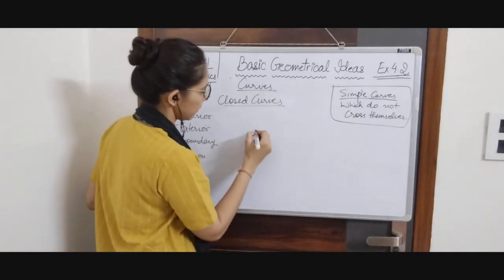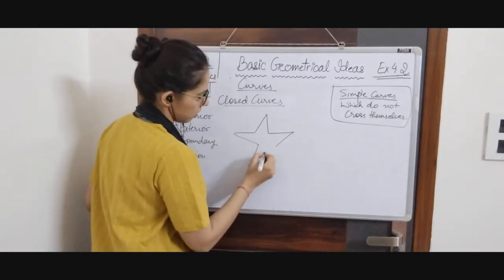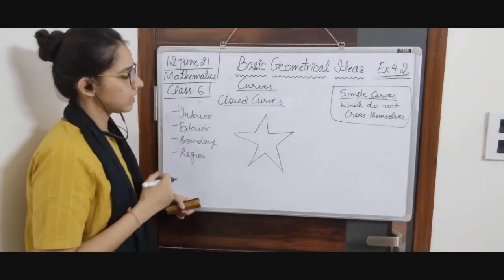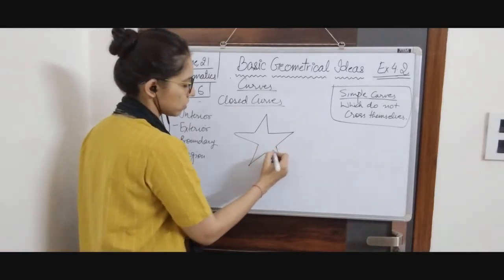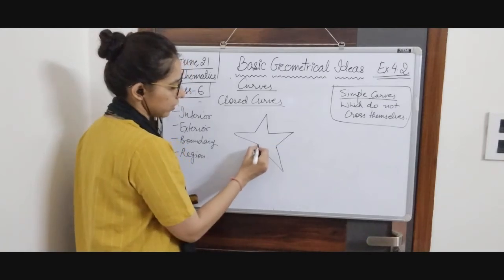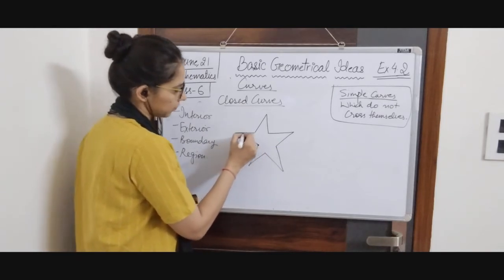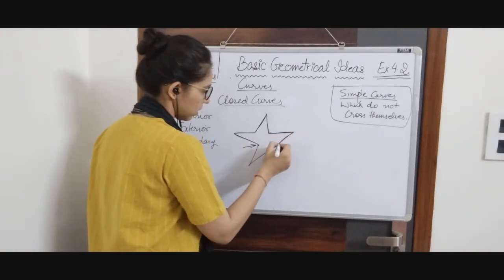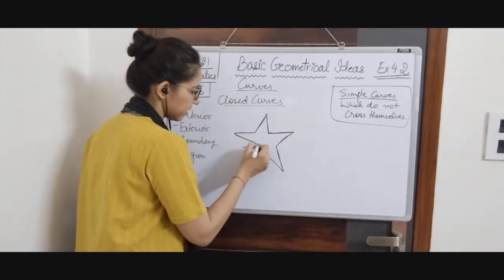Suppose I am taking the example of this curve. First we will check if this curve is closed or not. Of course this curve is closed, because take any random point. Suppose I took this as our initial point, and now I will follow the path of the curve and I will reach back at this point.